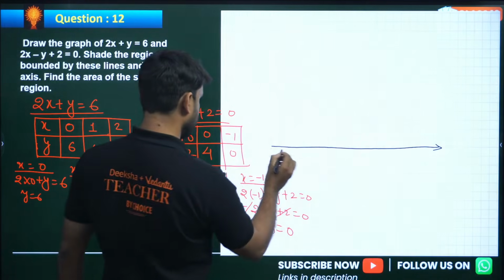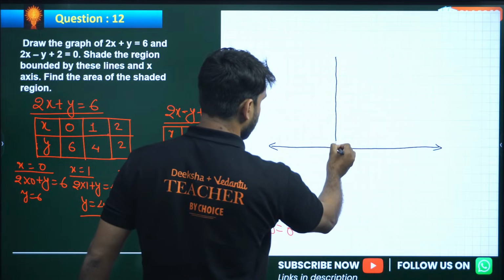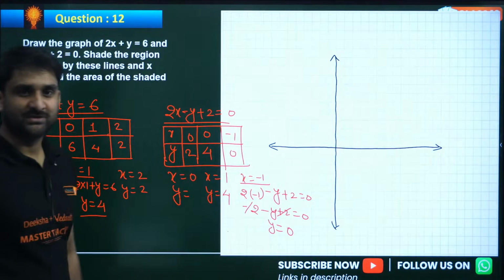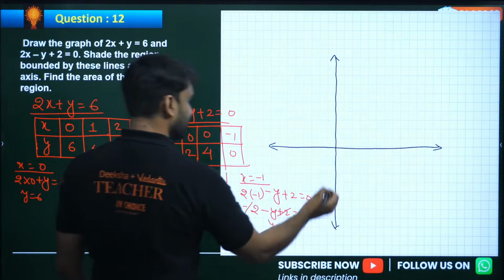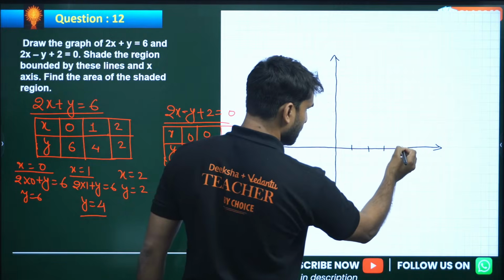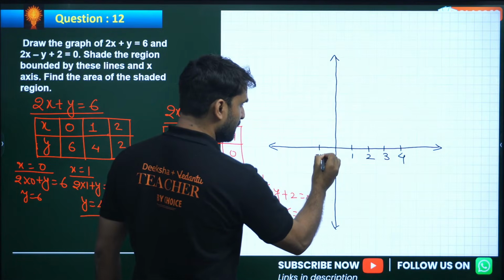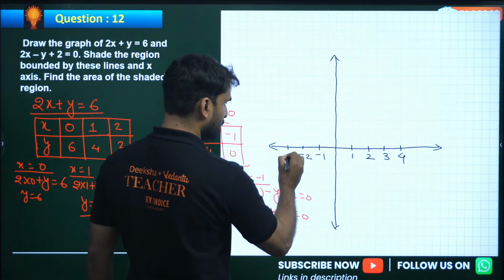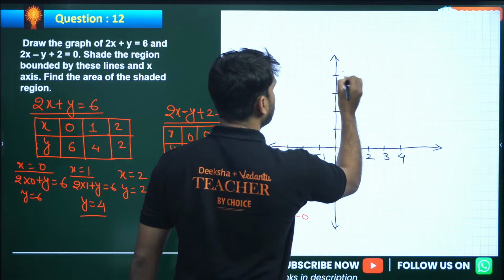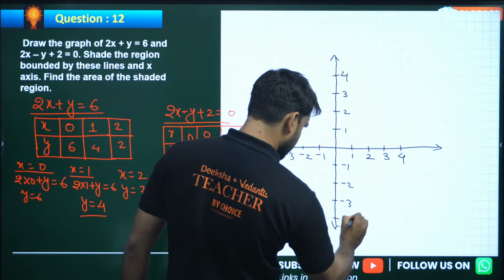Let's say this is the x-axis, and on any line, this is the y-axis. I hope this is clearly visible to you all. Now this is 1. We can take 2 boxes as 1 unit: 1, 2, 3 and 4 on each axis. Similarly, in the negative direction, 2 boxes for 1 unit: -1, -2, -3 and -4.